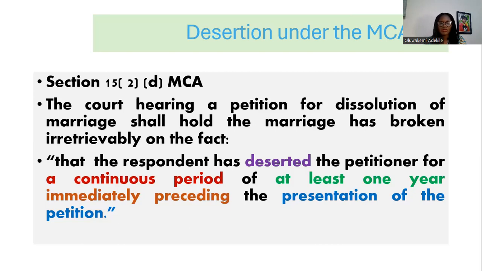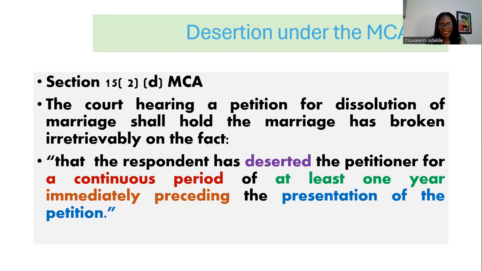So if the petition is brought on the 7th of January 2024, and the respondent has deserted for a period of 9 months or even 12 months, ending in November 2023, you cannot found your petition on the basis of that desertion, because the period of 1 year is not immediately preceding the time of the presentation of the petition. So 1 year must be accounted for. It must be continuous, unbroken, even though we are going to look at some aspects of this where the law makes room for people to reconcile, so to say.